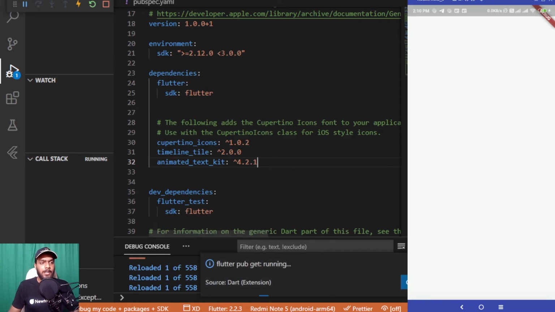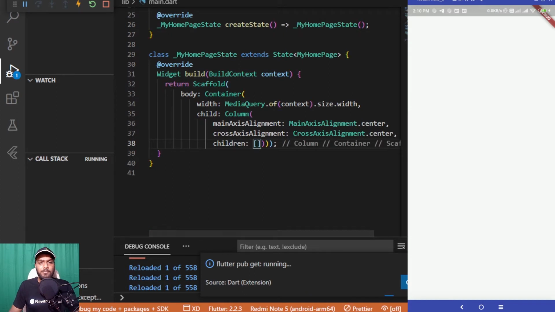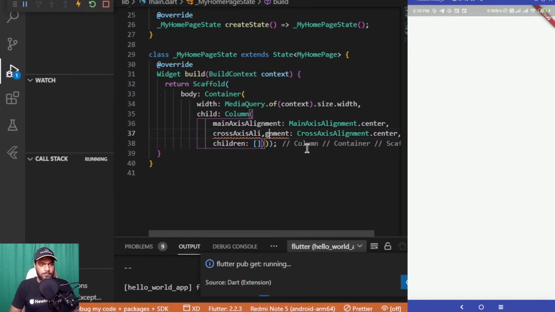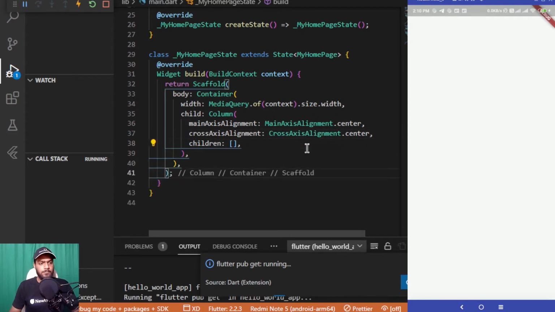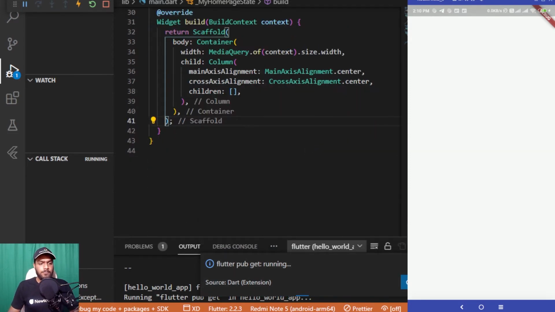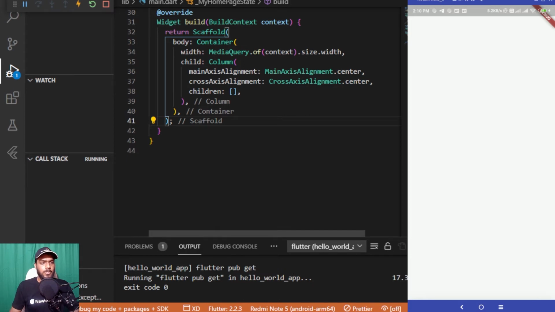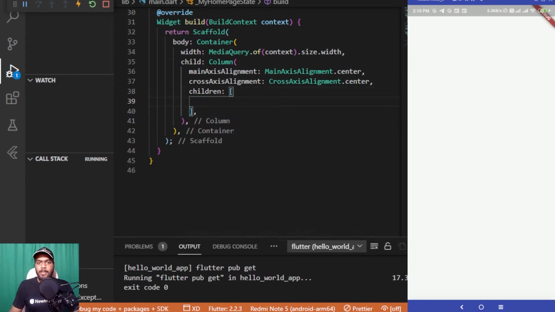The flutter pub get command is running and the widget is being fetched. Let's wait for a while. You can see that the flutter pub get command has completed. Now let's start implementing this as well.